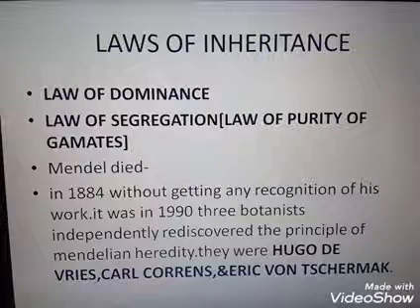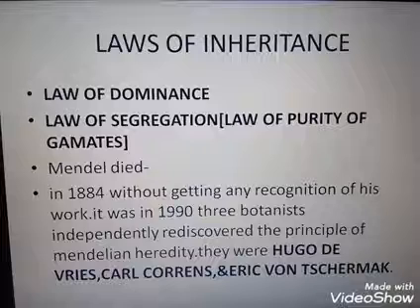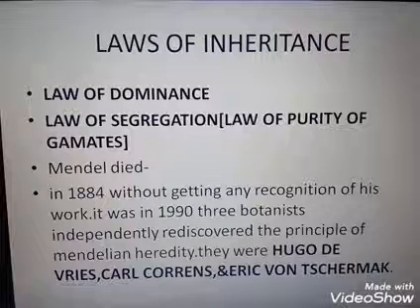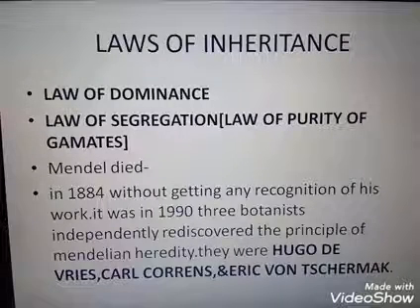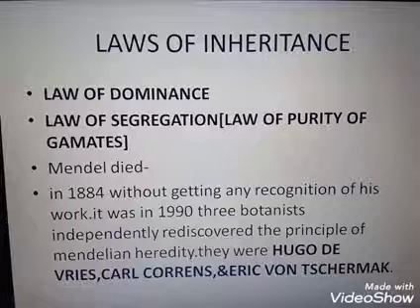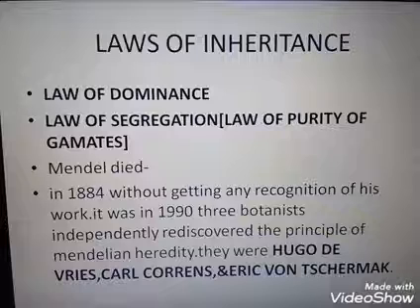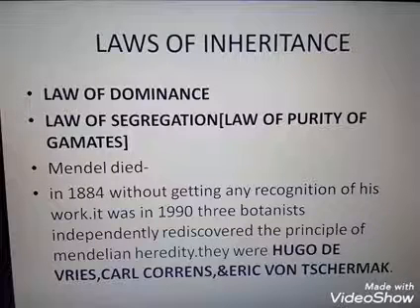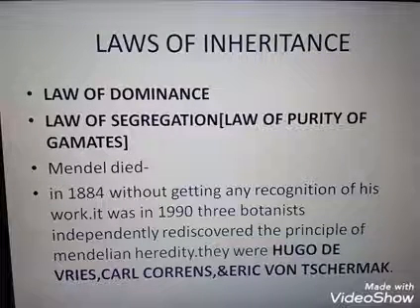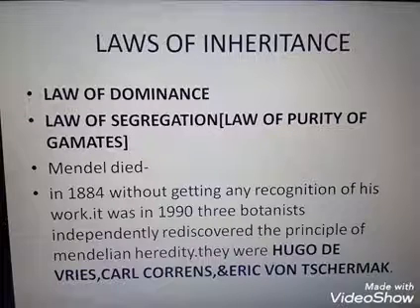According to Mendel, there is no chance of forming an intermediate. The child is either tall or dwarf; medium is not possible. This law has some exceptions, which we will discuss later.